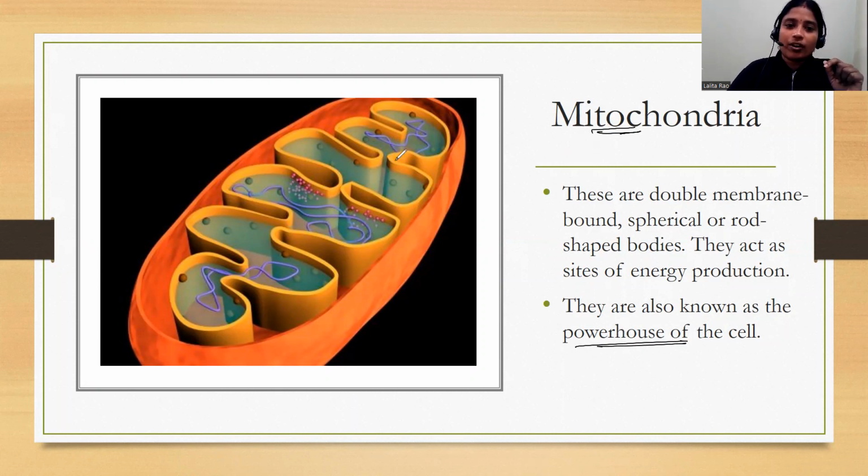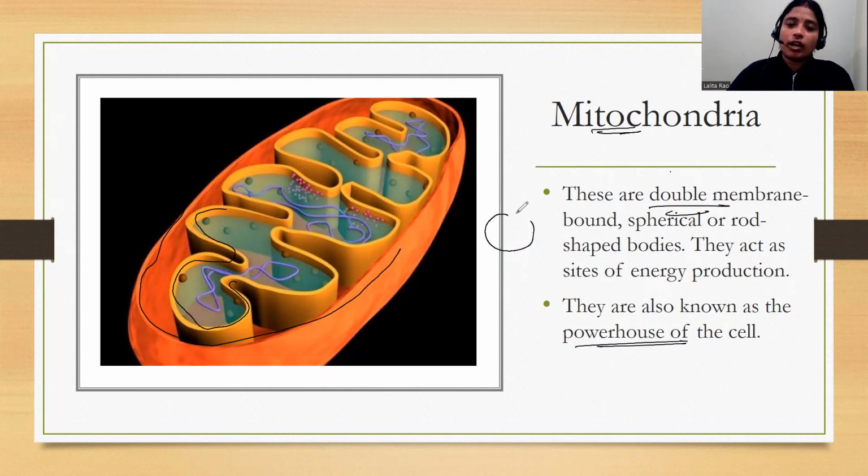Because you can see here, mitochondria has one membrane. This is one membrane. Then again it has one more membrane like this. So how many membranes does it have? It has a double membrane. That is why these are known as double membrane bound, spherical or rod shaped. This is the rod shaped example.